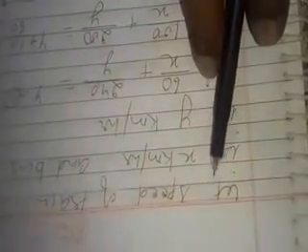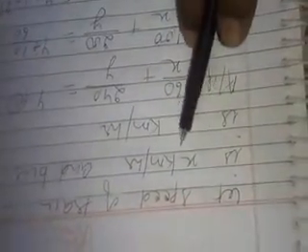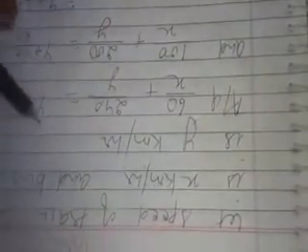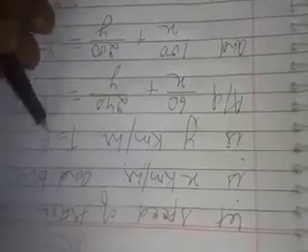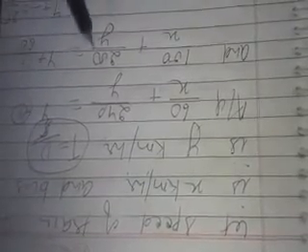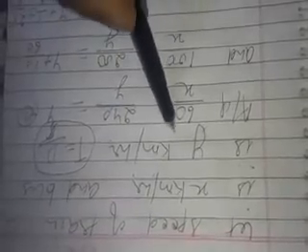Now let the speed of train be x kilometer per hour and the speed of bus be y kilometer per hour. As we know, time is equal to distance by speed. So using this formula, we find the time taken by her while traveling by train and by bus.